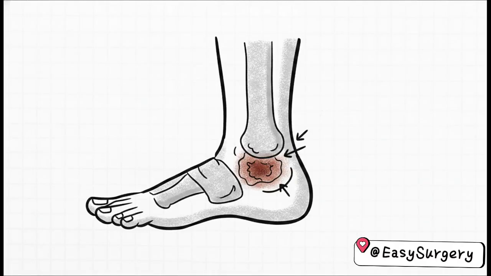Moving right along to question 4. The most common site of a venous ulcer is A. Lateral malleolus, B. Medial malleolus, C. Heel, or D. Dorsum of the foot. The correct choice here is definitely B. The medial malleolus. This is a classic presentation, you guys, because venous ulcers typically pop up right in that gaiter area, which is located right around the medial malleolus.